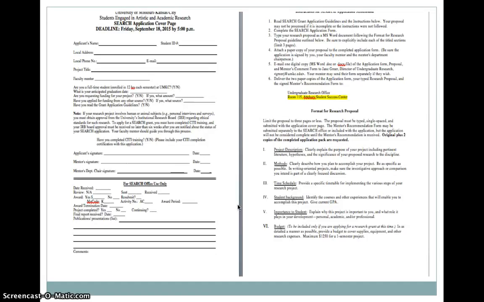This is what the application looks like. You'll find critical information here that you need to provide in terms of your name and your project title and mentor. Some of the guidelines are here, and then on this right-hand bottom side, you will see the 6 categories that I mentioned, and I'm going to walk through each one of those and how you can make sure that your proposal hits all of the key characteristics in those 6 categories.